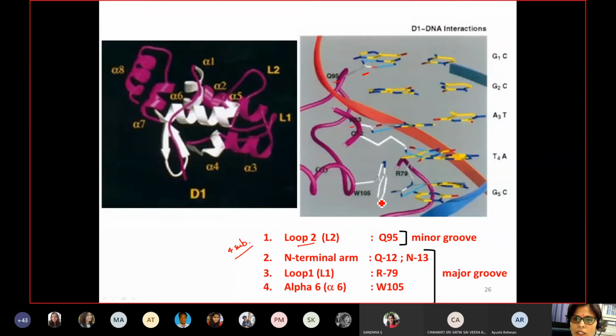And then loop 1 and alpha 6, which is the recognition helix, is forming a contact. Basically they are majorly forming contacts with the major groove, as you can see here, and there is one contact in the minor groove from glutamic acid. So these were the molecular details we get from the crystal structures.